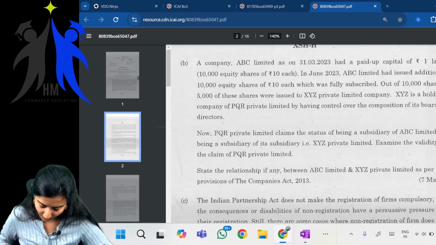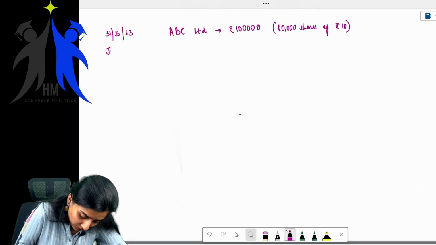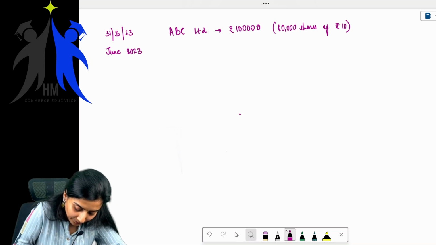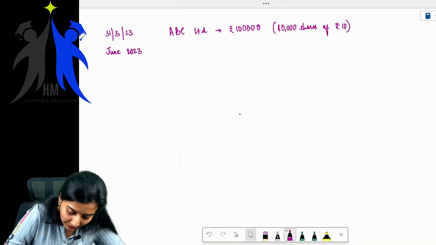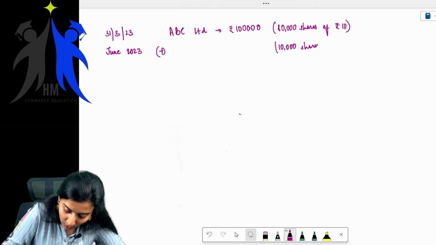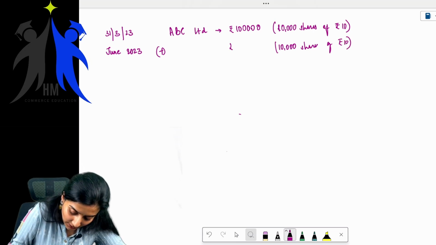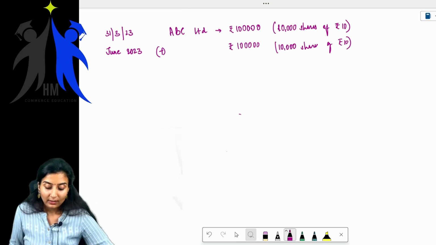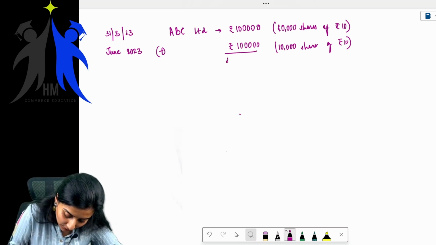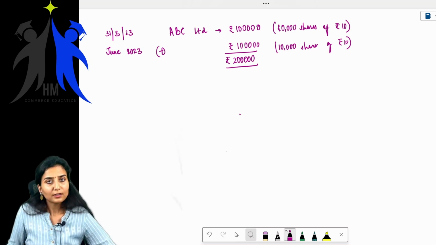So in June 2023 it issued additional shares, 10,000 shares of rupees 10 each, so again an additional 1 lakh. What is the total capital? Total capital is rupees 2 lakh. This much is clear.